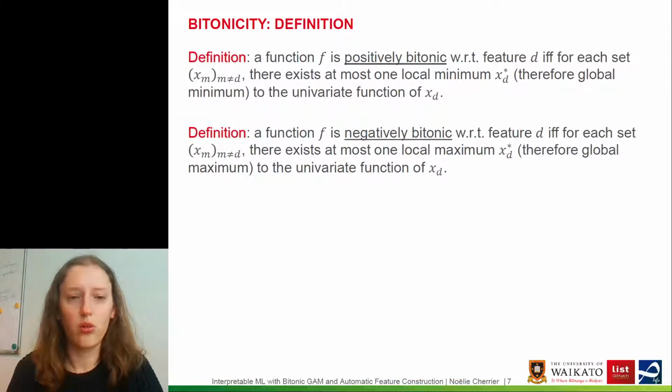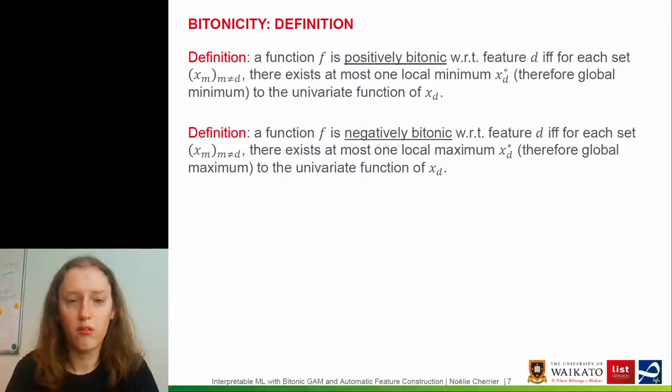So now a more formal definition. A function f will be said to be positively bitonic with respect to a feature d, if and only if for each set of features xm with m different from d, there exists at most one local minimum xd star, therefore a global minimum, to the univariate function of xd.